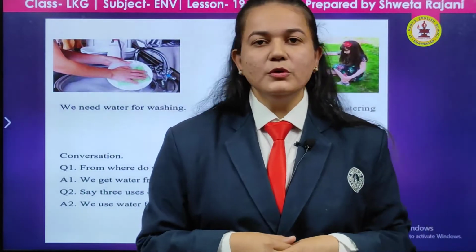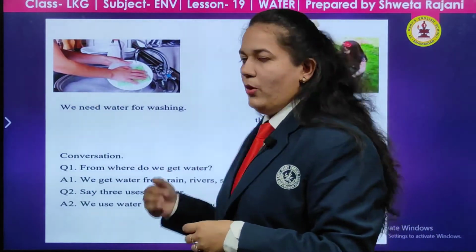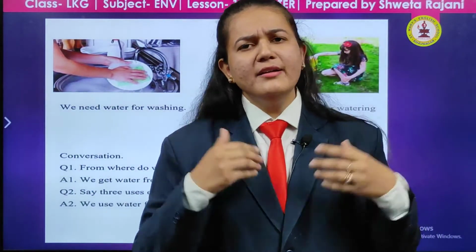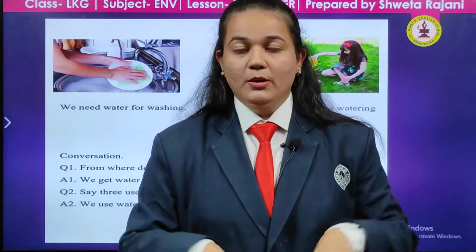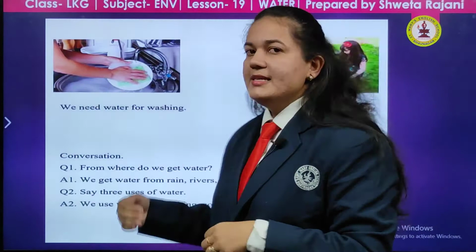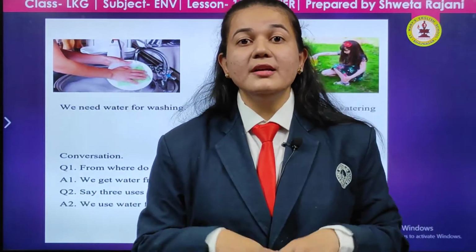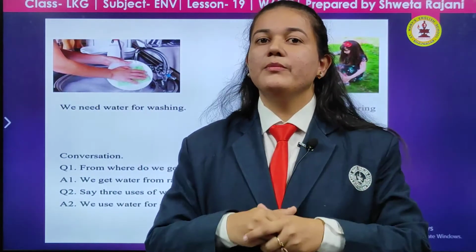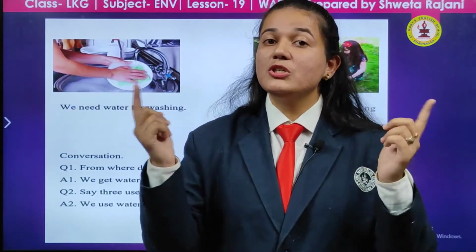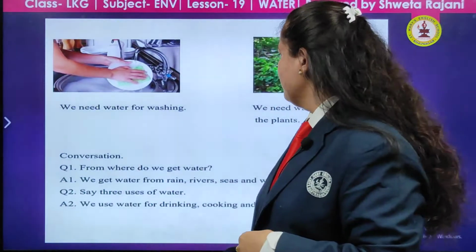Now we will learn a few question answers. From where do we get water? Yes, from where does the water come? Water comes from rain, river, seas and well. In the well, the water is stored, that is collected from the rain. The water is stored in a well. We can use that water later on.